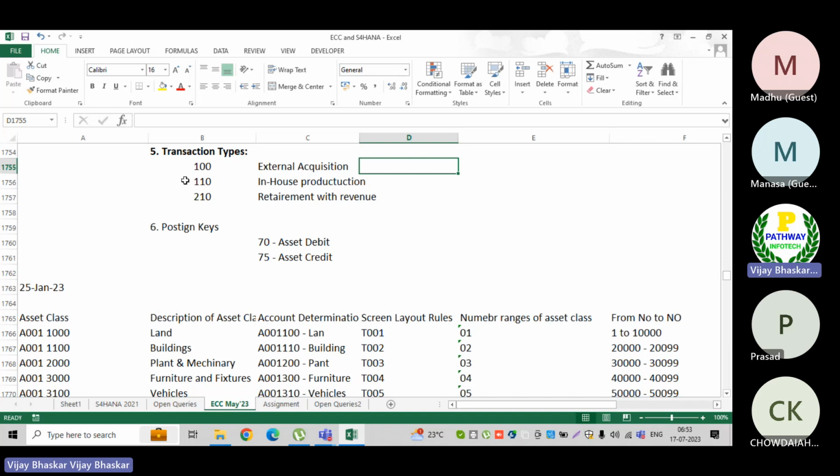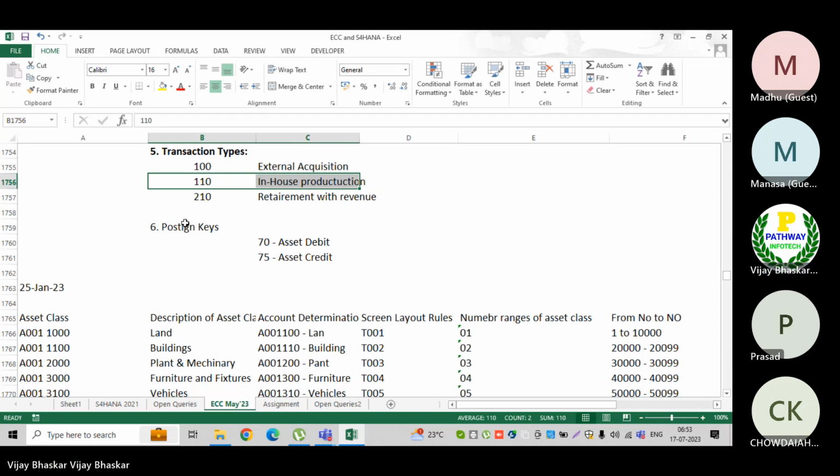Then in such a situation, which one is a benefit for us? If I purchase the asset, what would be my total asset value? Instead of buying externally, if I get the asset through in-house production, then which one is a benefit for me? This is one of the examples. Now in most cases it will be external only. In the scenario I have explained, first they will do the estimation, then they will go for procurement.